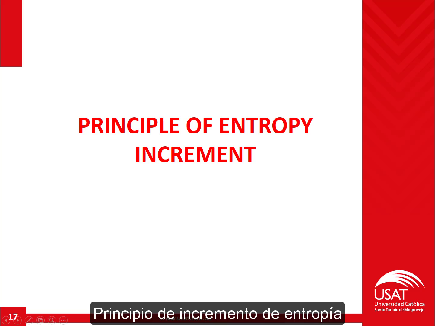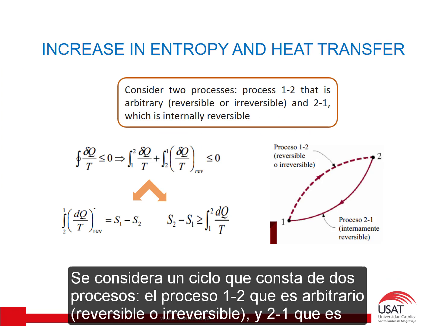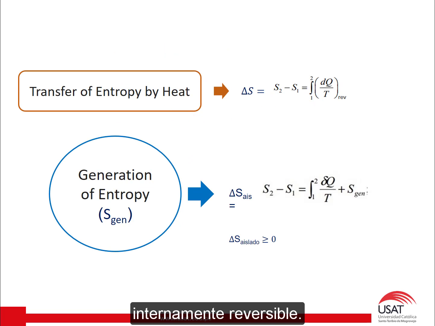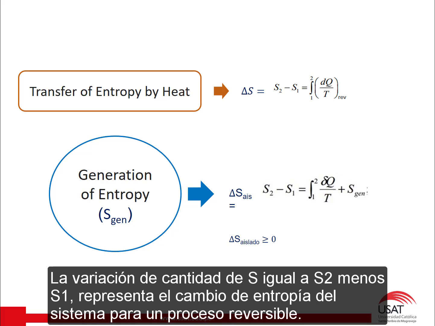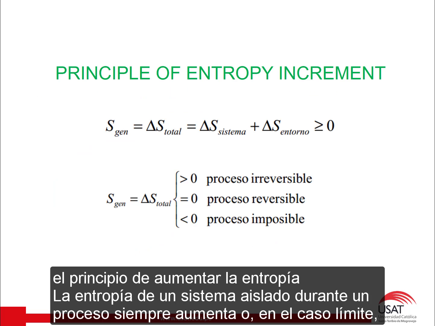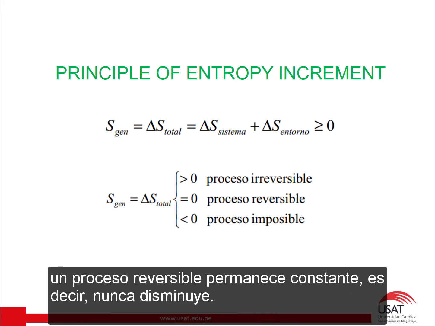Principle of entropy increment. Consider a cycle that consists of two processes: process 1-2, which is arbitrary, reversible or irreversible, and 2-1, which is internally reversible. The variation of S, S2 minus S1, represents the entropy change of the system for a reversible process. The principle of increasing entropy: the entropy of an isolated system during a process always increases, or in the limit case of a reversible process remains constant; that is to say, it never decreases.